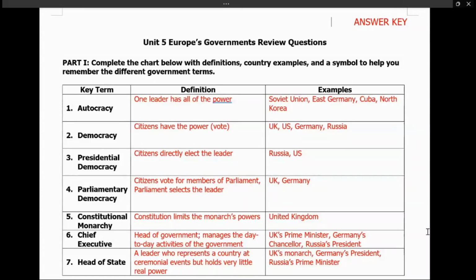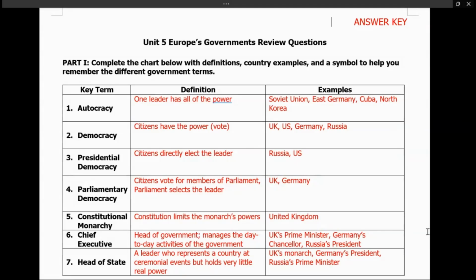Third, we have presidential democracy. Presidential democracy is when citizens directly elect the leader. We can also say citizens directly elect the chief executive, because we're going to talk about those words in number six. But guys, presidential democracy is when citizens directly elect the leader of the country, the president of the country, the top of the top. When citizens can vote for the leader, you're in a presidential democracy. As an example, we have Russia. Among the European countries that we study, Russia is the only presidential democracy.